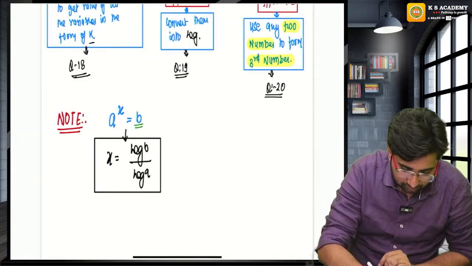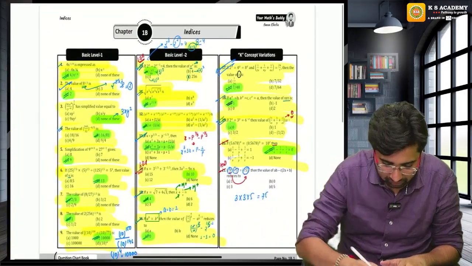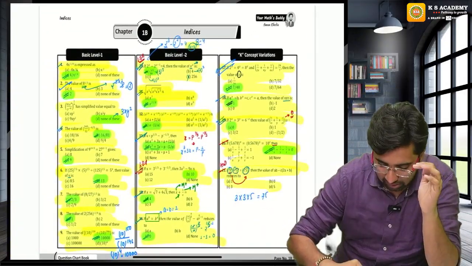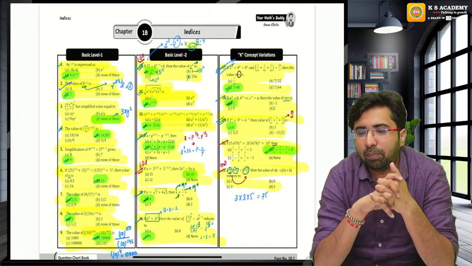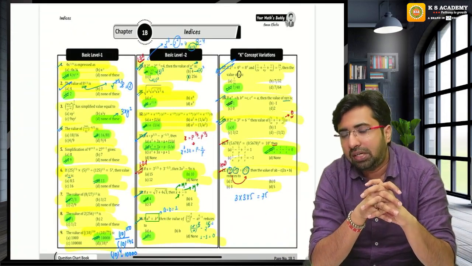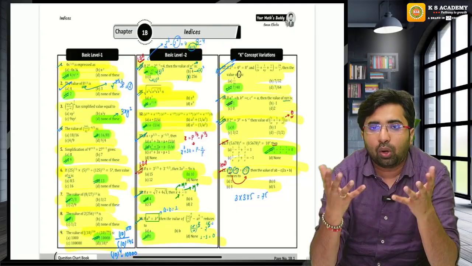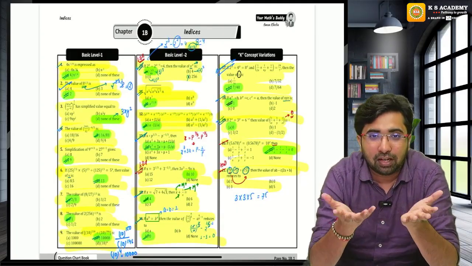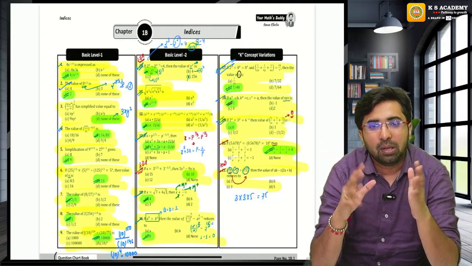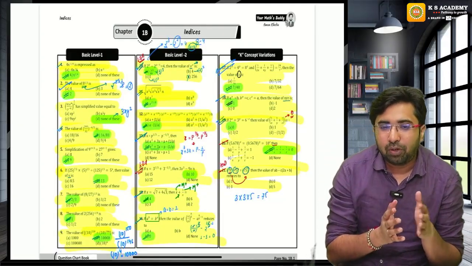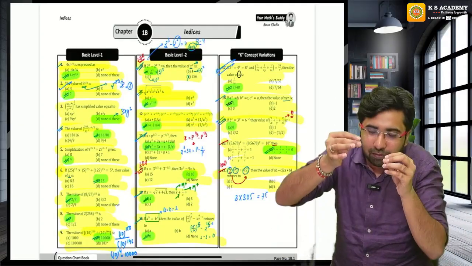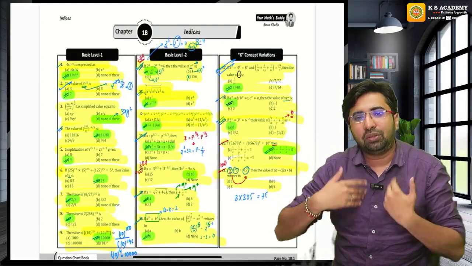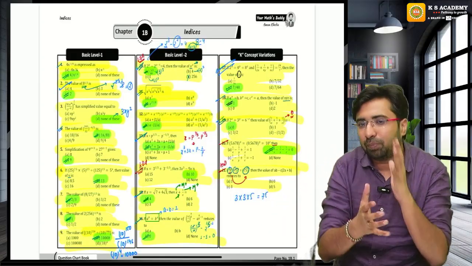Guys, here I conclude the chapter indices. Trust me, in just 1 hour, we have rapidly covered the chapter indices. It's not that I have not taught you anything. I have taught you everything, but a little bit fast. It was very fast, definitely, because we are at that verge of time where we need the coverage. We need everything from start to end, and we need all the variations. So this video, these charts, these notes I have designed for this particular date only.